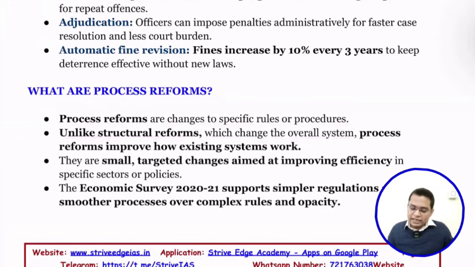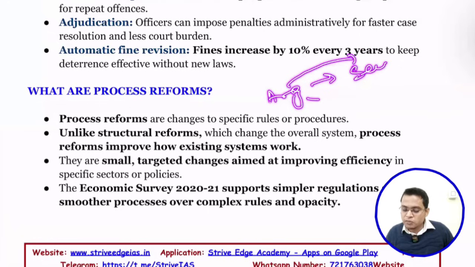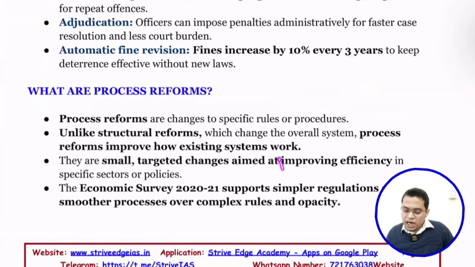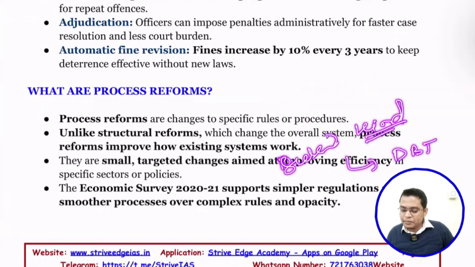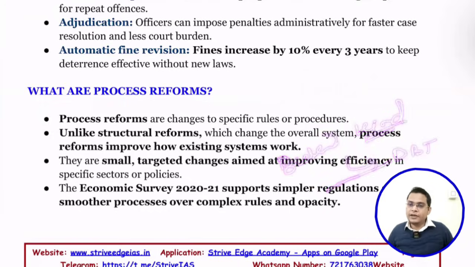For example, in India, first we used to be an agrarian economy. From an agrarian economy, we are shifting to a service-based economy. So the structure of our economy changes now. But let's say we are changing the process. For example, earlier we used to deliver the subsidy in kind, that means through fertilizer. Now we are doing it through DBT. So we are changing the process.